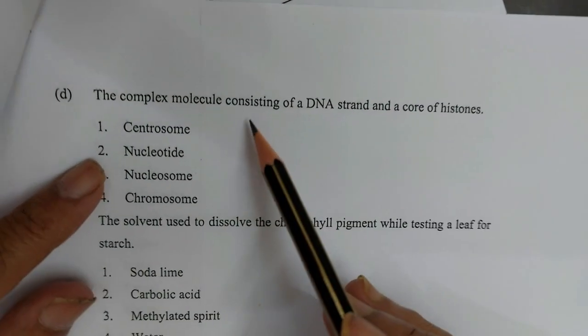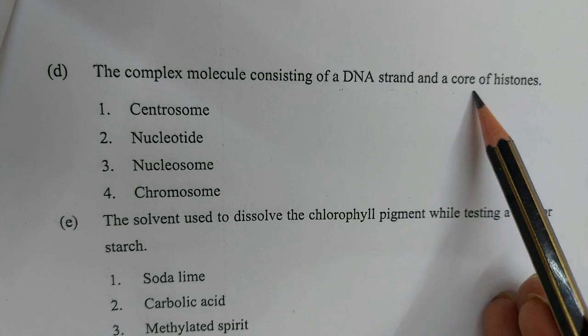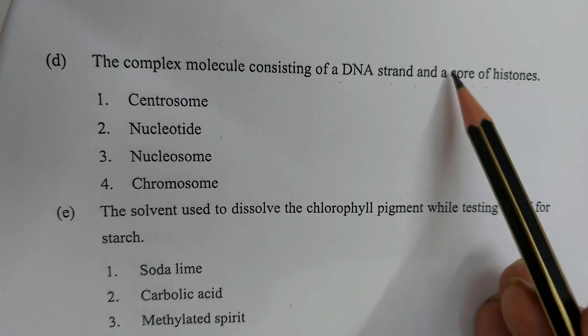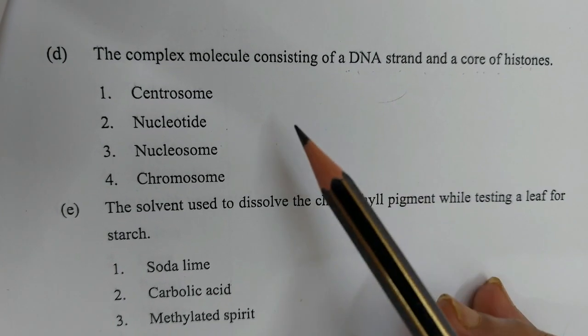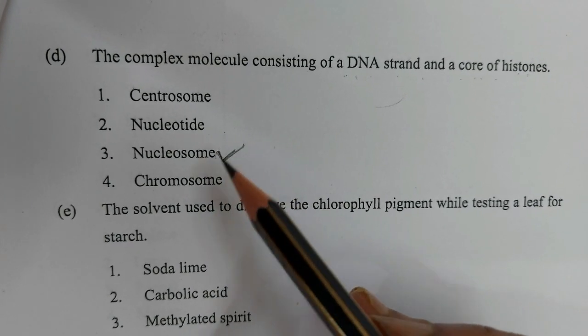Now question D. The complex molecule consisting of a DNA strand and a core of histones. You know that there are 8 histones in the core surrounded by the DNA, and the correct answer is nucleosome. Don't be confused.